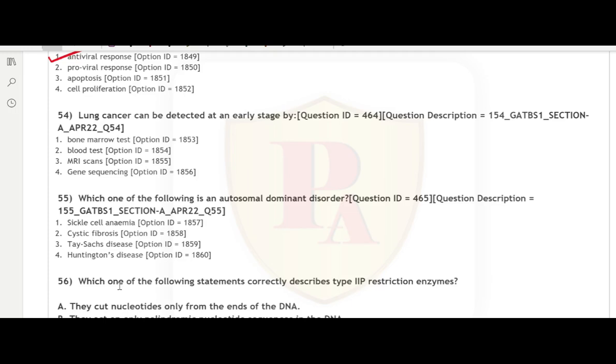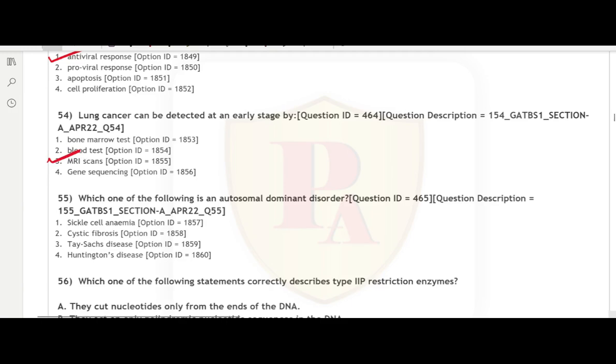Furthermore, while gene sequencing provides a very promising avenue for testing lung cancer, biopsy samples are rarely enough to go ahead with gene sequencing. Therefore, the best option for detection of lung cancer at an early stage is provided by MRI scans, which is the third option.